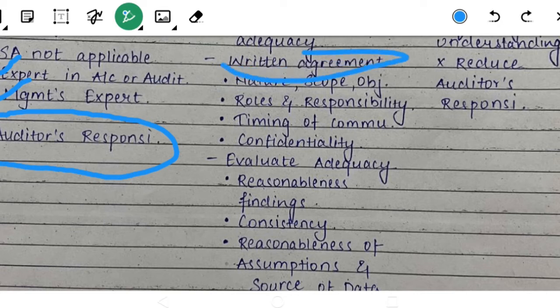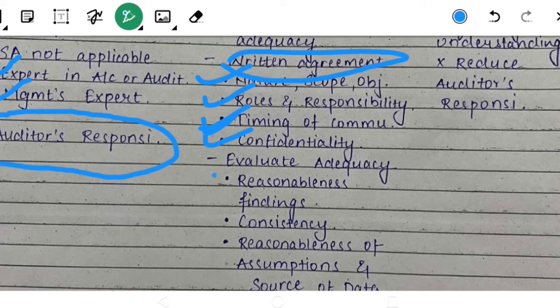A written agreement covers four things: the nature, scope and objective of the work, that is, what work you have to perform; the roles and responsibilities of both the auditor and the expert; and the timing of the communication, that is, when the expert has to report to the auditor. Then confidentiality: the expert has to maintain confidentiality about the matters in the audit, right?